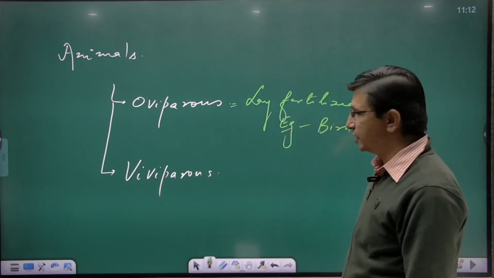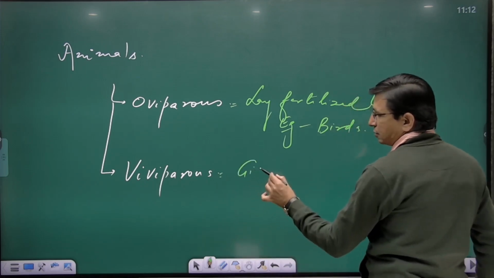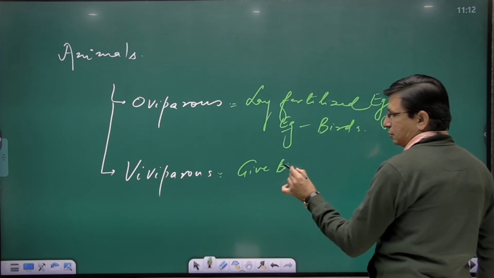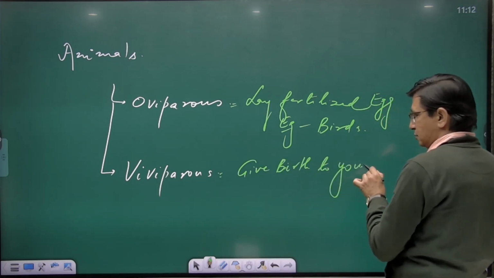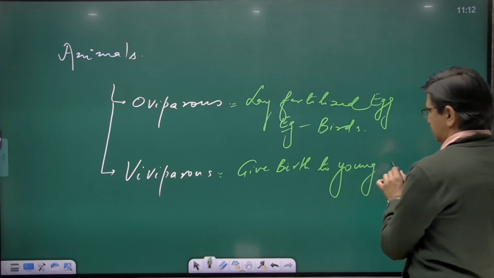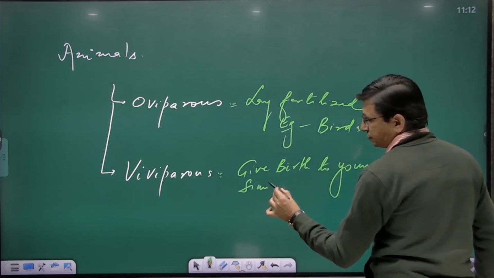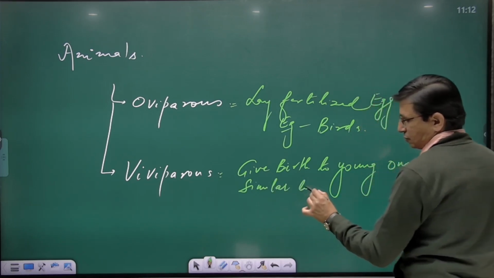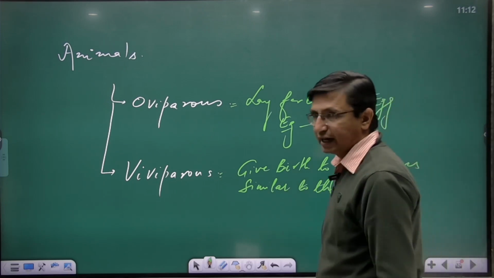And what are viviparous then? They give birth to young ones similar to them. I'm saying similar to them, not identical to them.